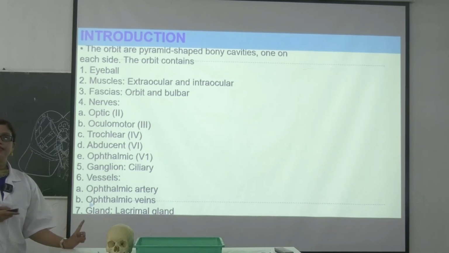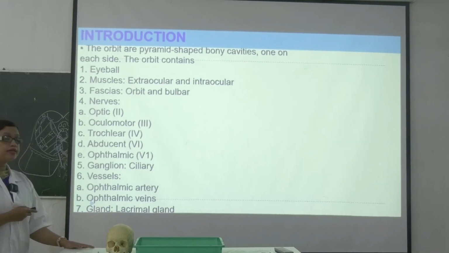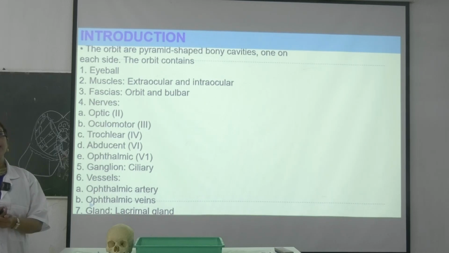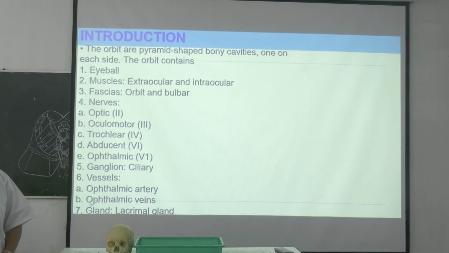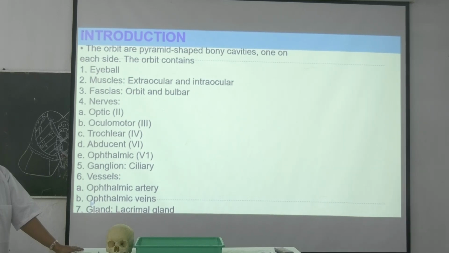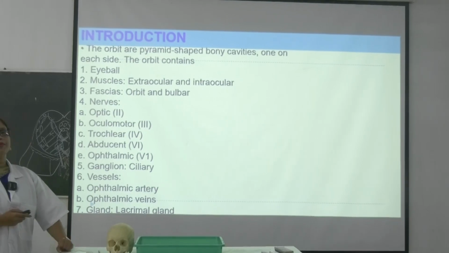Ophthalmic artery is one which is going through the optic canal, and another one is known as the gland, that is the lacrimal gland. Now tell me, what is the location of lacrimal gland? Where did you get the lacrimal gland? You have already dissected the face, right? Where did you get it? On the superolateral surface of eyeball, there is situation of lacrimal gland.